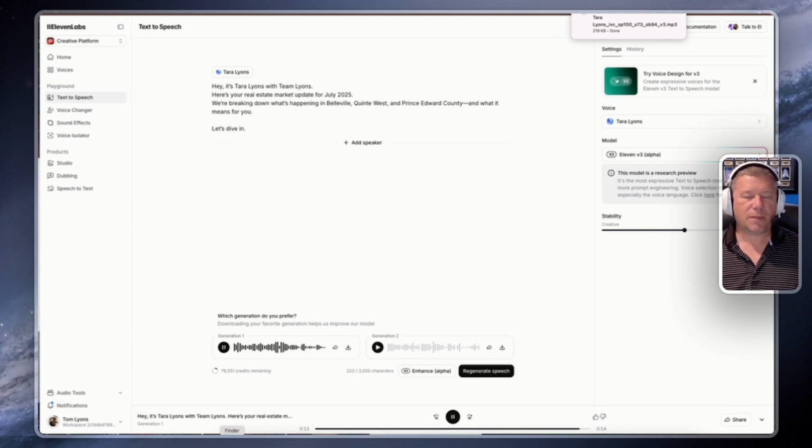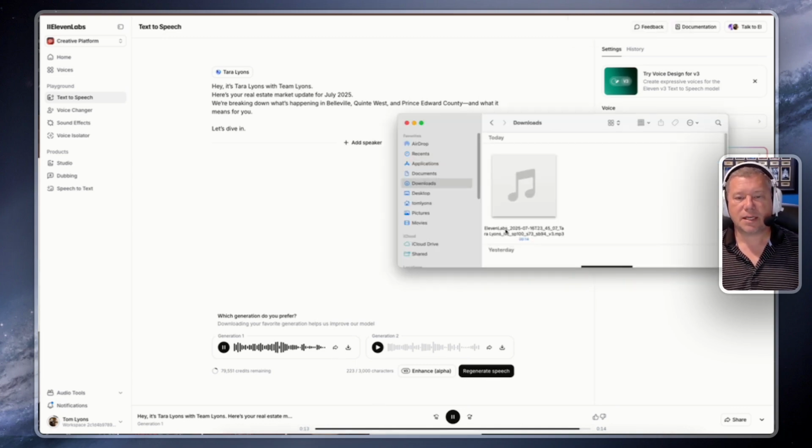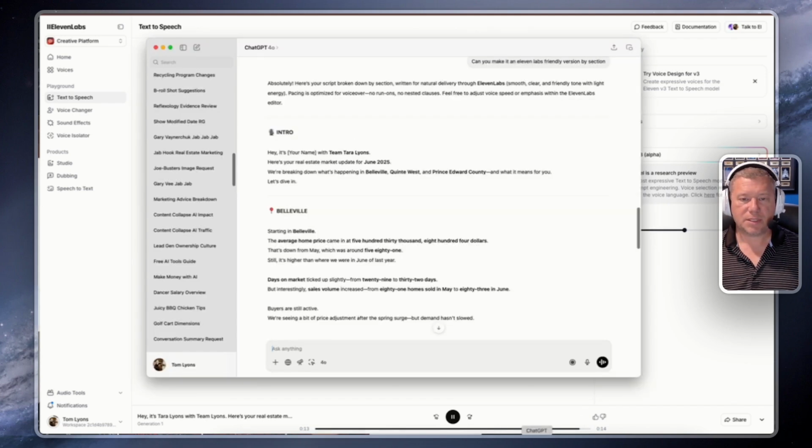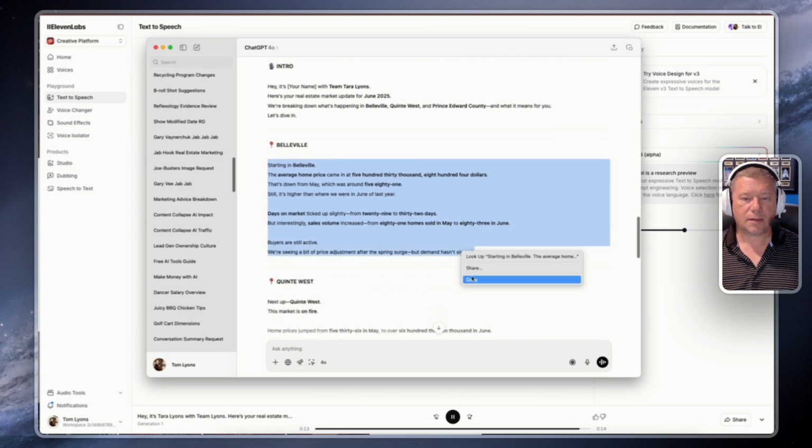And so from here, with this coming in, going to be in my downloads, I want to rename these so that I know what they are. This is the intro. And then we're going to grab our next section from ChatGPT. And this is all we're going to do. We're going to go through each one of these. We're going to grab, just going to paste.